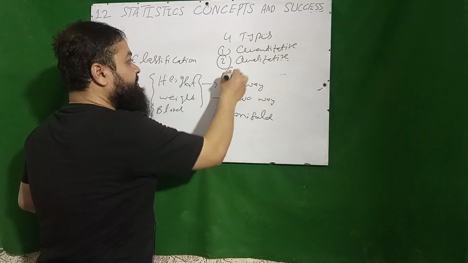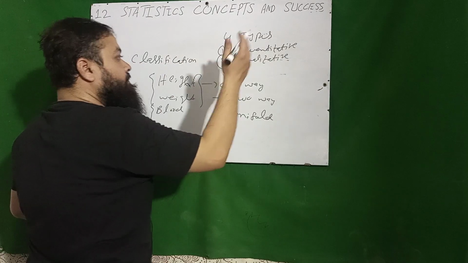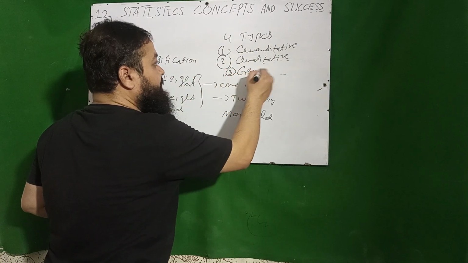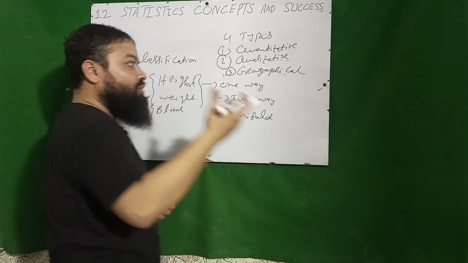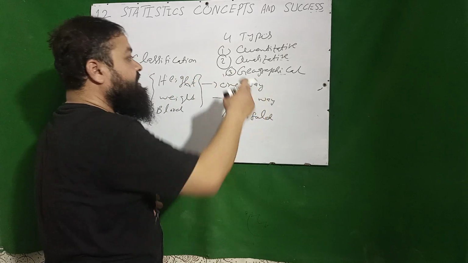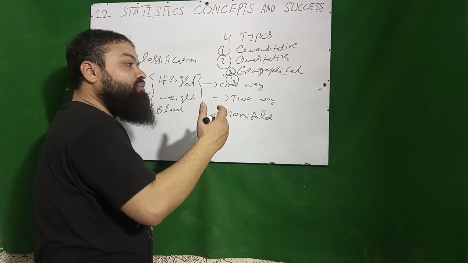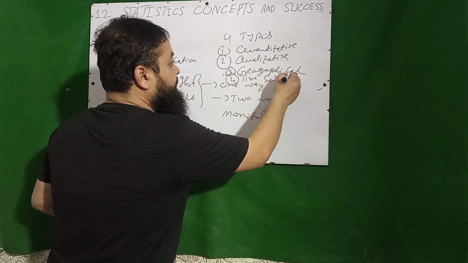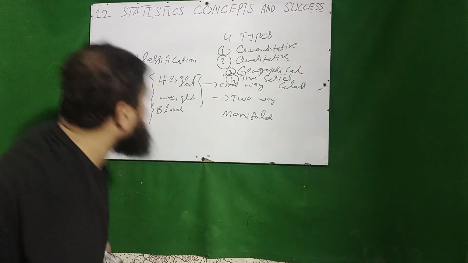If we are interested in the regions, about the cities, about the provinces, Punjab, Sindh, KPK, then that will be geographical classification. We have collected the data according to the provinces, about the cities, geographical one. The fourth one is if we collect the data according to the time period, that will be time series classification. A very important concept.